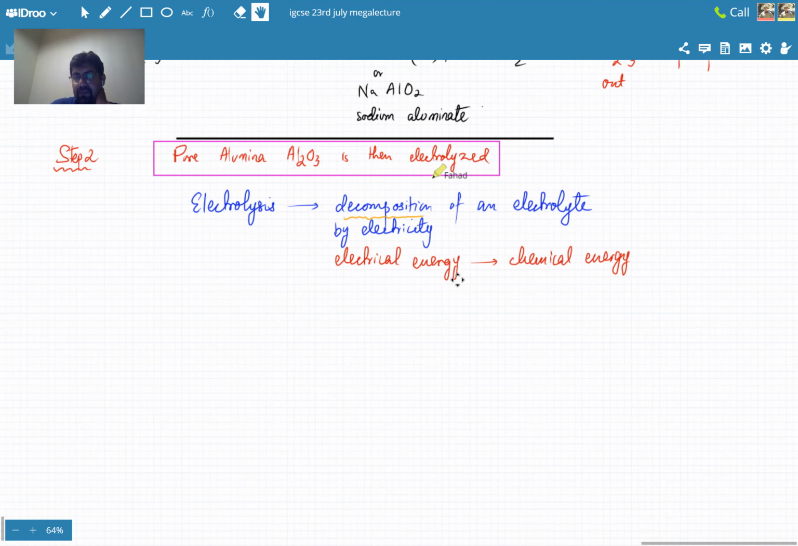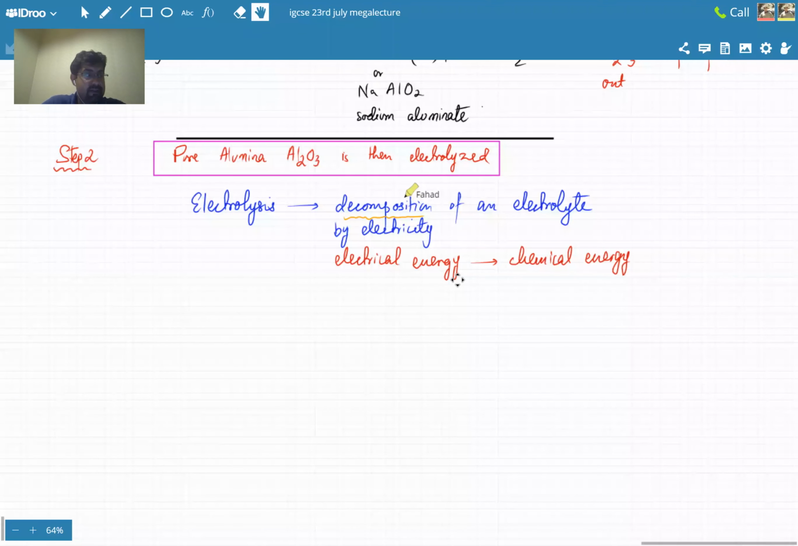Similarly, remember, it's not just passing electricity through anything. The compound must break down. For example, when somebody gets electrocuted, that is electrolysis. When electricity passes through the body, there's decomposition happening. The substance starts to break down. The human body starts to break down. So electrolysis is not current flowing through a wire.